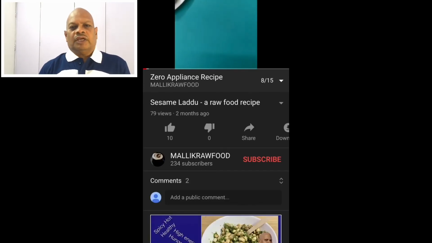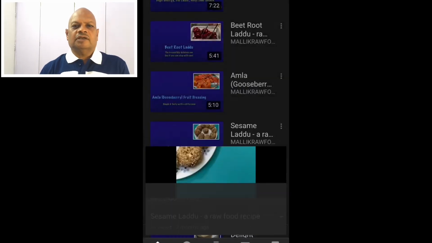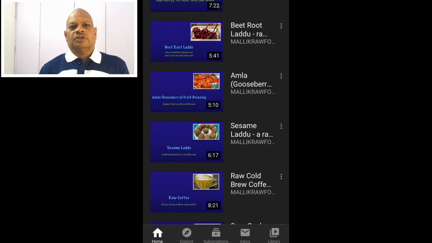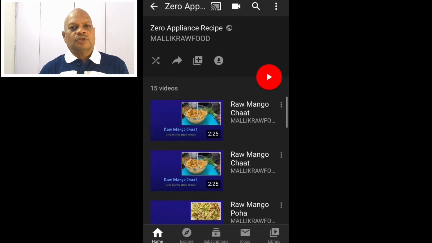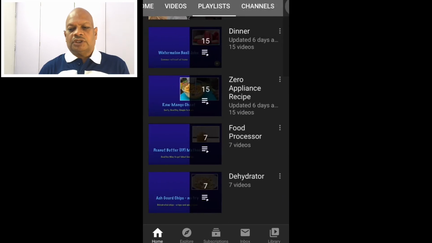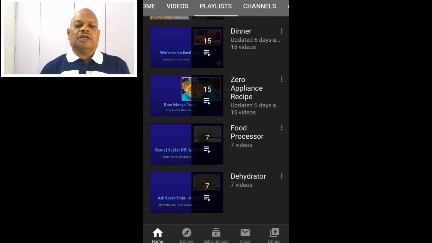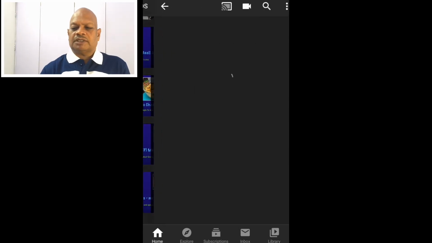For example, in this category that you are seeing now, which is the zero appliance recipe, that's the playlist. In this, you will have all the videos which do not require any kind of equipment. It doesn't matter whether it is for breakfast or dinner. So raw mango chaat, raw mango cuts, and then mustard mango cuts, beetroot laddu, then amla dressing, and so on. So I have put together all these recipes under the playlist of Zero Appliance Recipe.